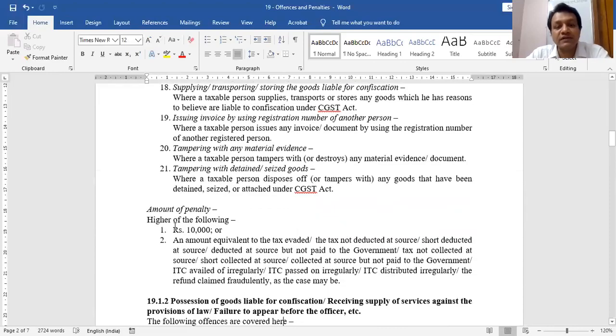And what you should simply remember is the penalty in these cases is the higher of 10,000 or the actual amount which you evaded as tax, the actual amount which you have fraudulently claimed as ITC, or the actual amount which you have fraudulently claimed as refund. This is the only main section of offence and penalty, section 122. Around 21 offences are covered, and these are common offences: issuing the wrong bill, supplying without bill, etc. The penalty is flat 10,000 or actual evasion of tax, whichever is more. This is the main section, section 122.